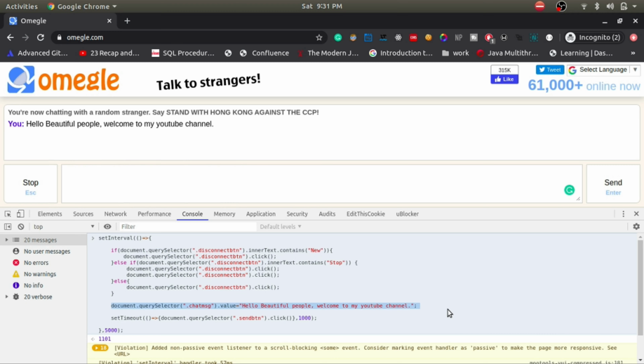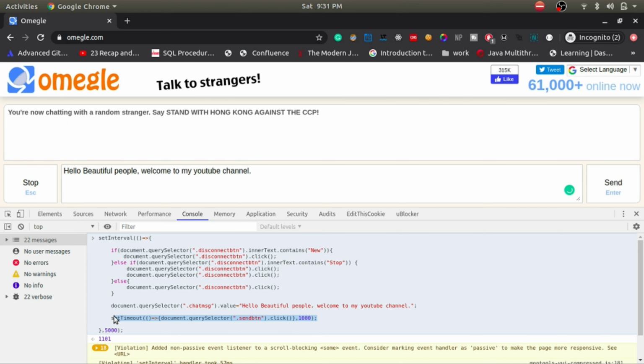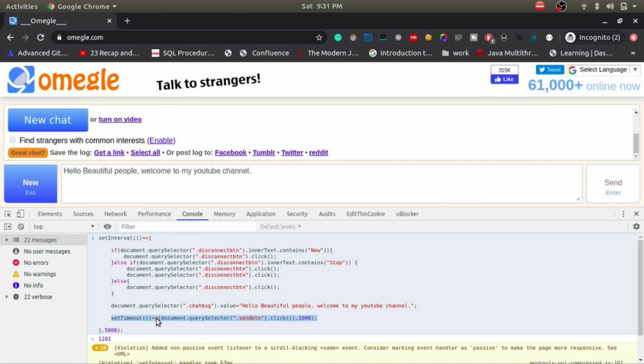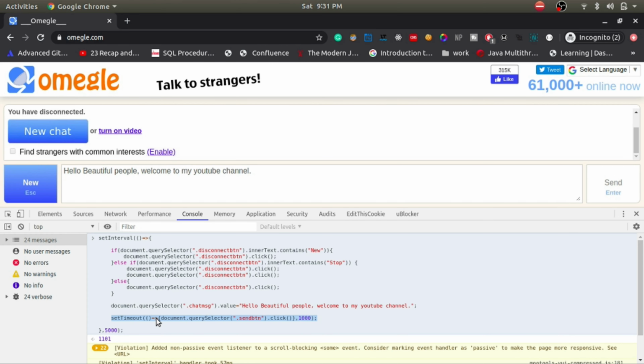And then we have to type out the message here, and then we have to wait for a second to hit the enter. I'm doing this because it is not necessary, but I do not want to perform my actions so that I look like a bot, even though it's a bot, but a good bot is one which no one can recognize is a bot, that is a good bot.